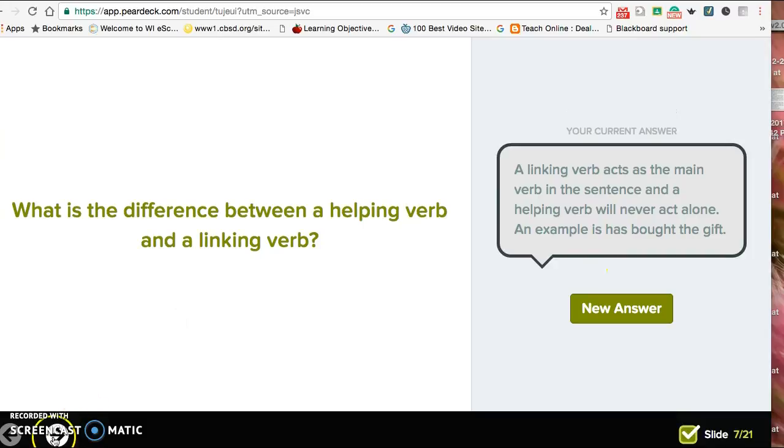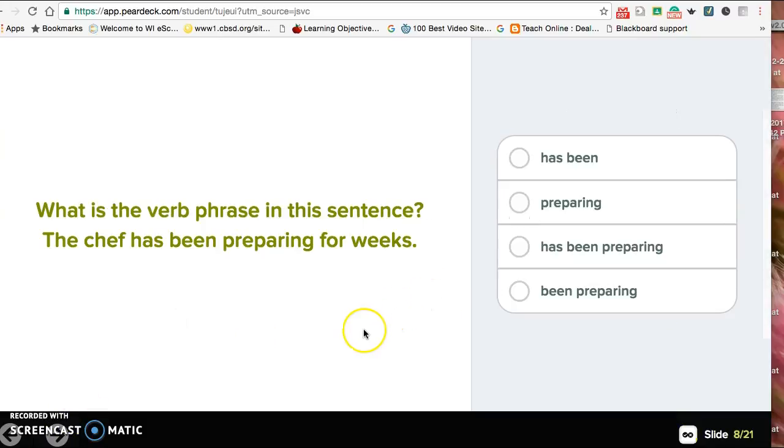Okay, what is the verb phrase in this sentence? The chef has been preparing for weeks. Well, I gotta look for the main verb, which is preparing, so that would eliminate the first one. And then I look to see if there are any helping verbs that come before it, so I can look on my list of helping or auxiliary verbs, another name for helping verbs, and both has and been are helping verbs to preparing. They create the state in which preparing happened.